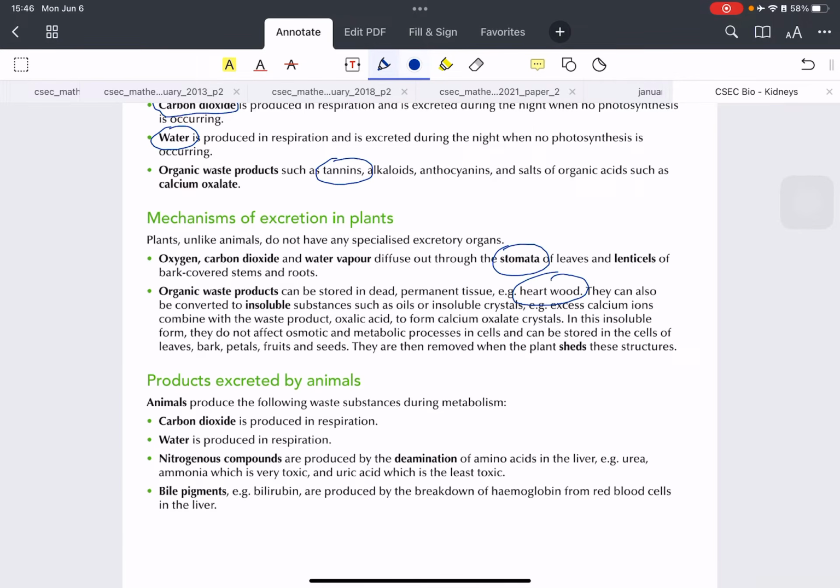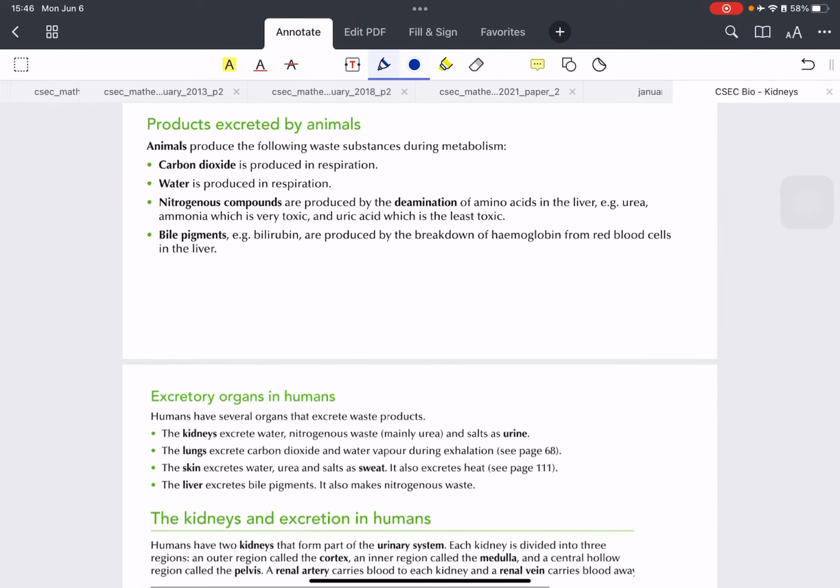Now let's quickly move on to the products excreted by animals, which will be much more familiar to us. Carbon dioxide is a big one in our respiration. Water, again, in respiration. Nitrogenous compounds are extremely important to remember. This is what is found in urine. Urea is found in urine, and urea is made up of nitrogenous compounds.